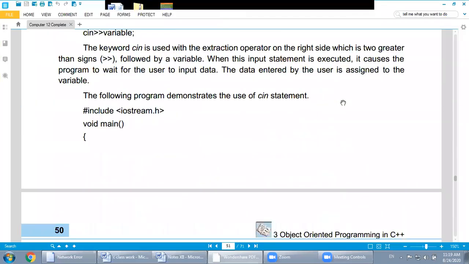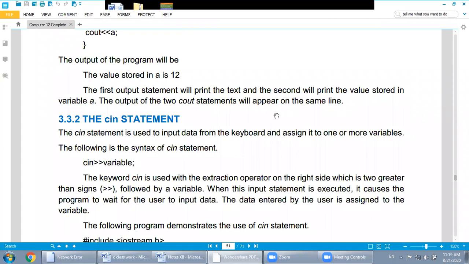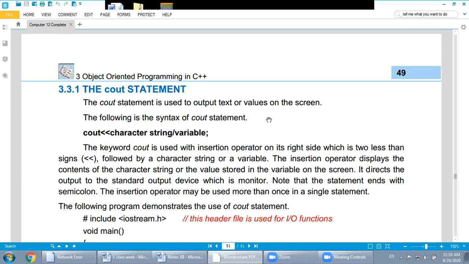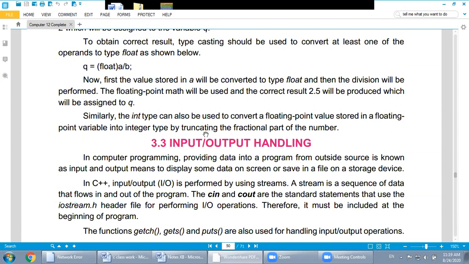Dear students, in the previous lecture we have discussed the cin statement and the cout statement. It means the topic was input output handling, Chapter 3, input output and handling. Nearly in each and every program we use input and output. It means that in each and every program in C++ we use the cin statement mostly, and all the time we use the cout statement for the output.